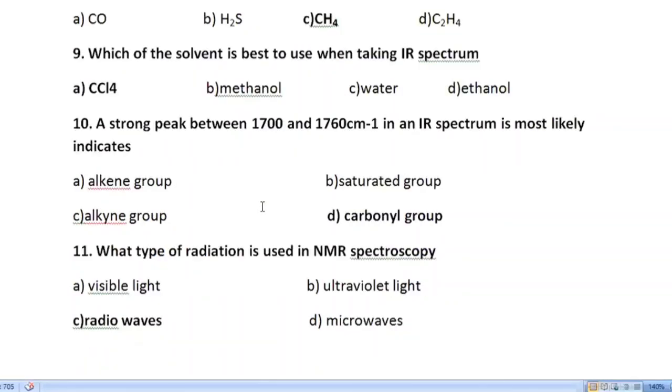The 11th MCQ is: what type of radiation is used in NMR spectroscopy? We know that NMR spectroscopy uses radio waves, so option C is correct.